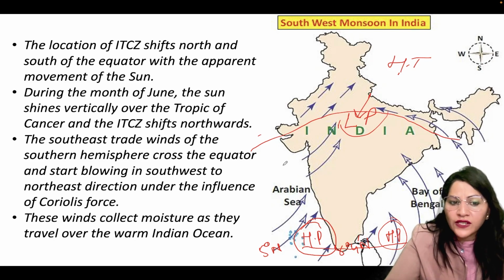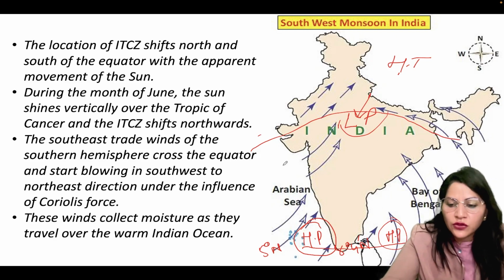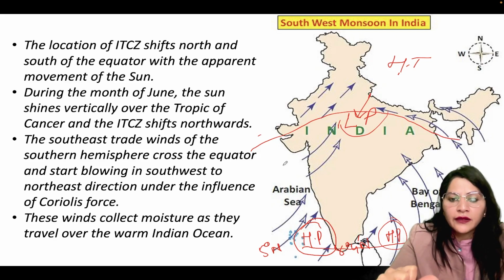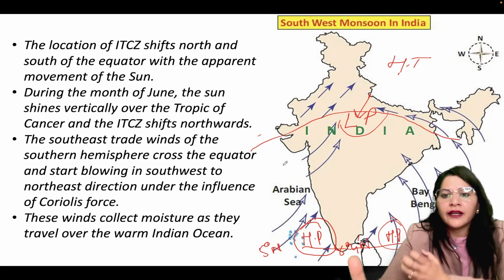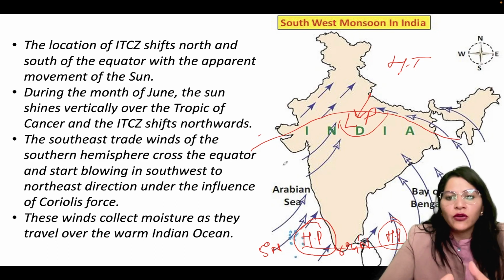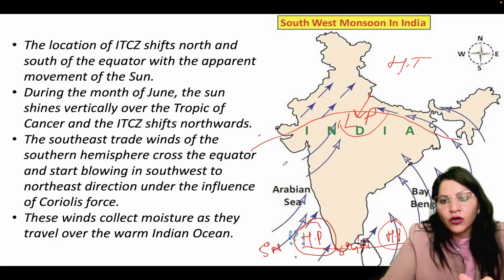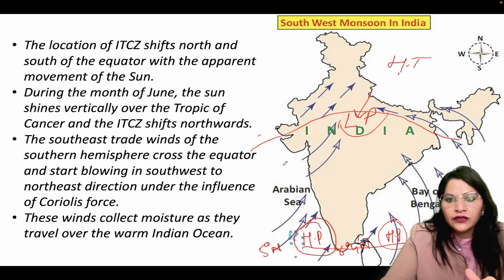These winds collect moisture. When they cross the Indian Ocean, warm ocean, they collect moisture on the way, and they load themselves up with the moisture, and wherever they get a hit, on the windward side of the mountain, they throw showers, and the leeward side of the mountain will not get any showers.